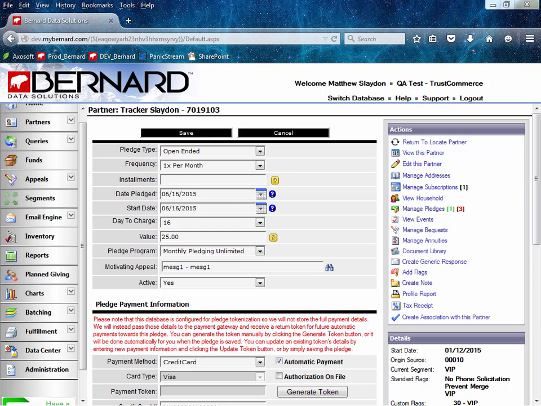The next 3 enhancements are to the Partners module. Specifically, they are changes to pledges, and we'll review these in order. In the first change to pledges, Bernard has made processing recurring donations or pledges more secure. We now support and will utilize tokenization on recurring payments processed through our supported payment gateway providers. This ensures your recurring donor's payment information is never stored anywhere intact in our database, and will provide you and your recurring donors the confidence their payment data can never be compromised from within your database.